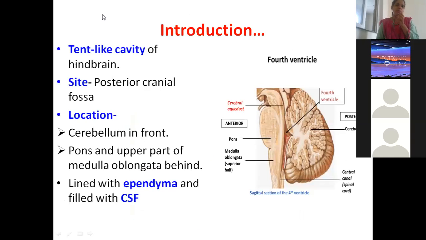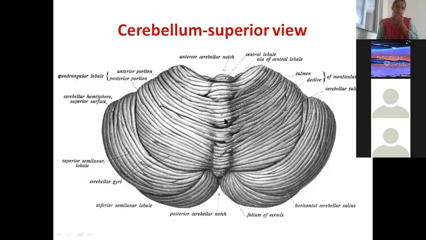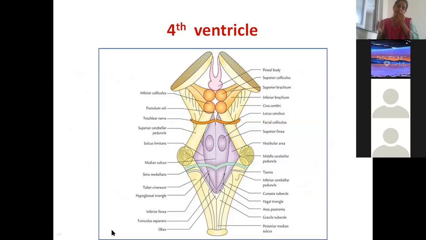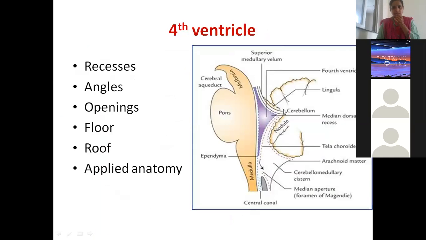Now, overall it is a tent-like cavity in the hindbrain, which is situated in the posterior cranial fossa. Location: it has the cerebellum in front, and pons and medulla oblongata behind. It is lined with ependymal cells and filled with CSF. So the cerebellum class is not yet over. This is the superior view and this is the inferior view. Generally, below the inferior surface of the cerebellum you will find the CSF, the fourth ventricle.